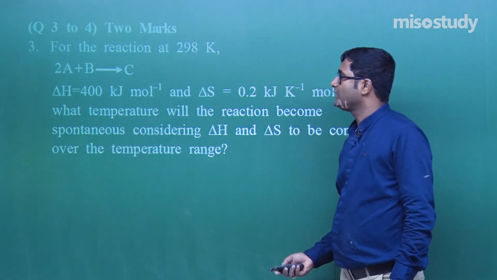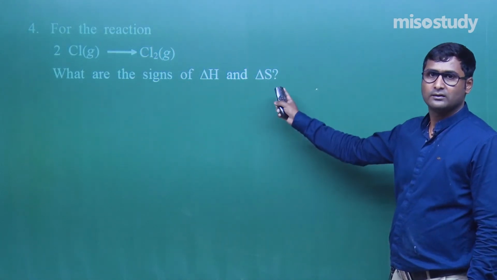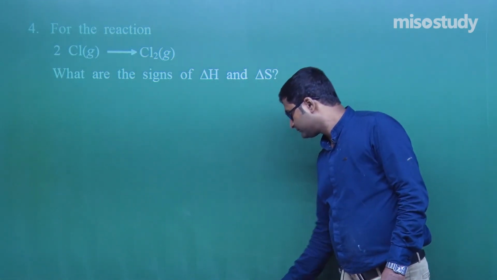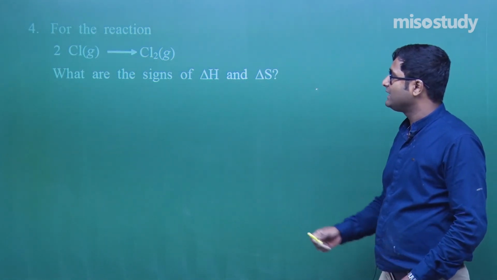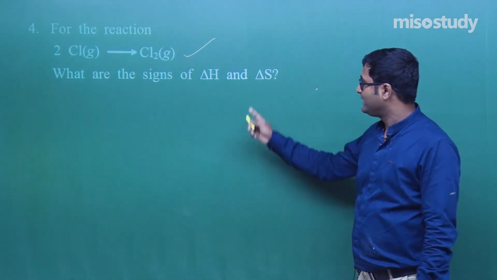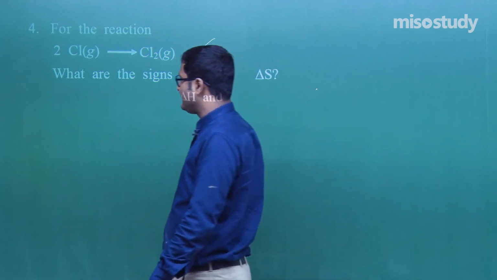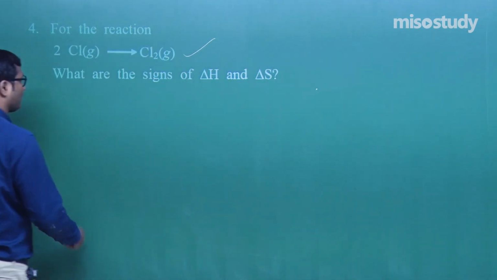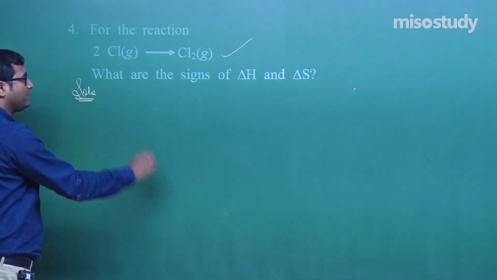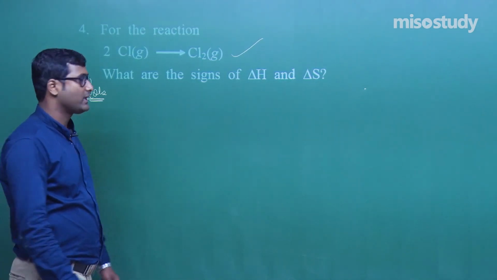And next question here, question number 4. Think on it, what is given here, my friend. 2Cl gives you Cl2. What are the signs of delta H and delta S? Tell me. What are the signs of delta H and delta S? Look at